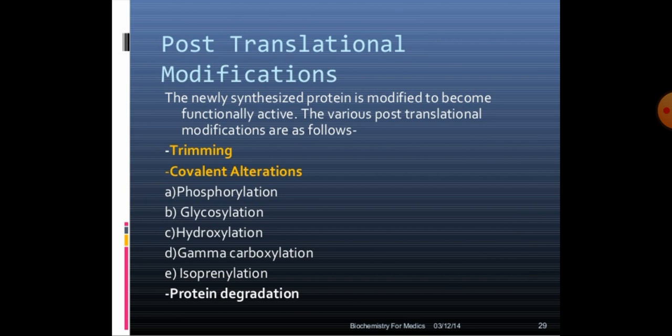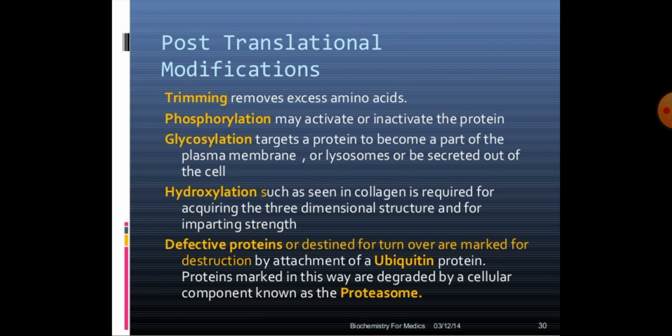After protein synthesis, there are some post-translational modifications. The newly synthesized protein is modified to become functionally active. The post-translational modifications include trimming, covalent alteration, phosphorylation, glycosylation, hydroxylation, gamma carboxylation, isoprenylation, and protein degradation. Trimming removes excess amino acids, while phosphorylation may activate or inactivate the protein.